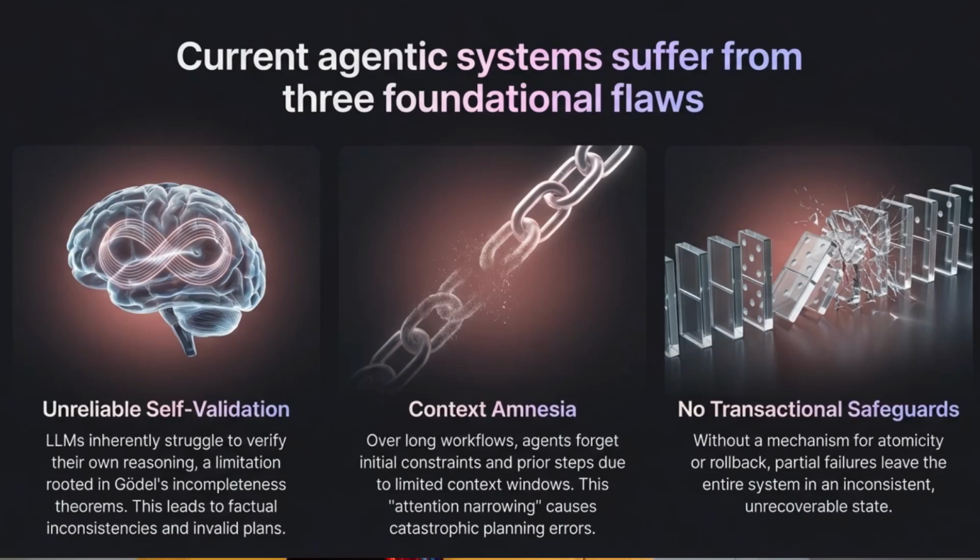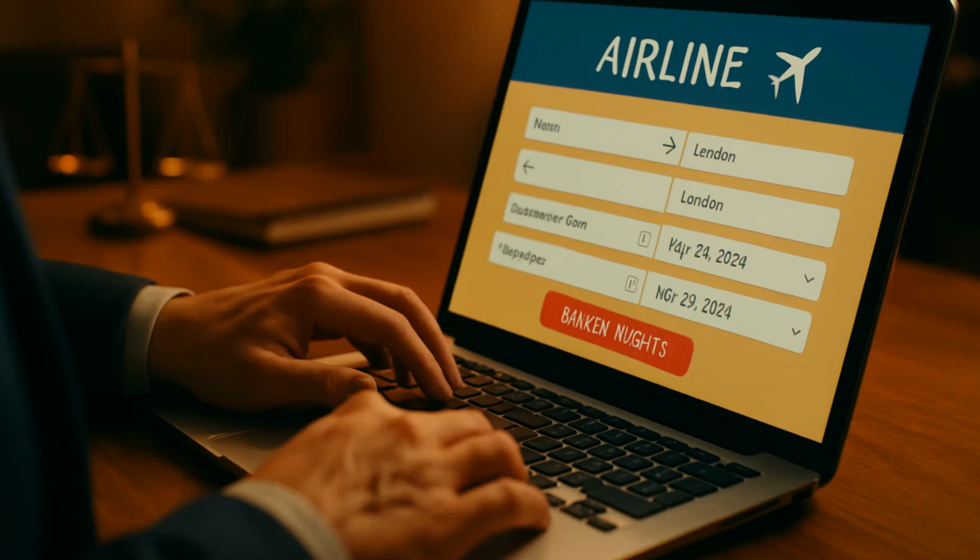This paper identifies three root causes. First, unreliable self-validation. LLMs struggle to verify their own reasoning. Second, context amnesia. Over long workflows, agents forget early constraints due to limited context windows. And a third limitation is no transactional safeguards. Once something goes wrong, there's no clean way to roll back.